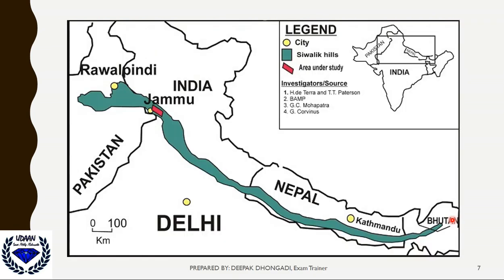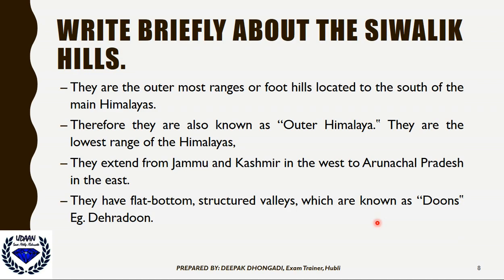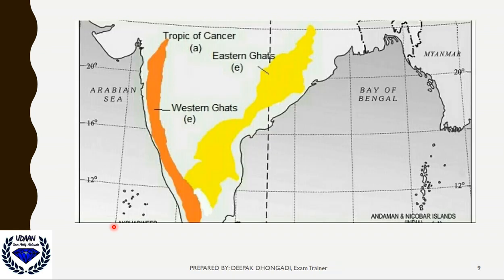They are small, very beautiful valleys, wherein fog will always be surrounded. So we call that dhuns. The main city which is famous for that is Dehradun. Based on that word Dhun, we call it Dehradun.